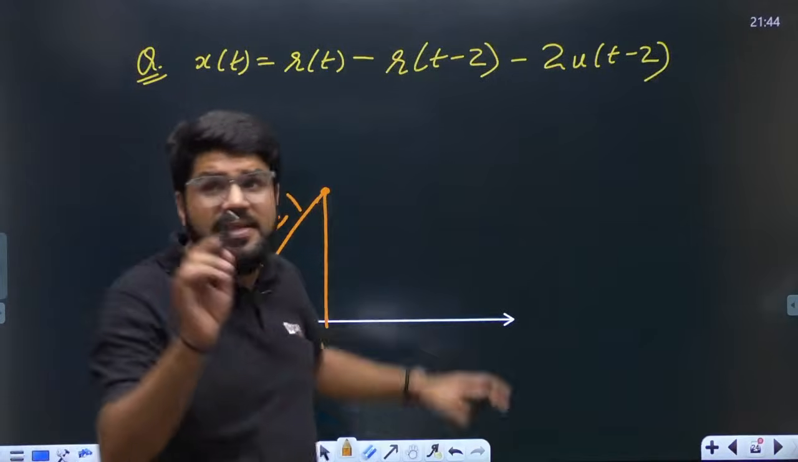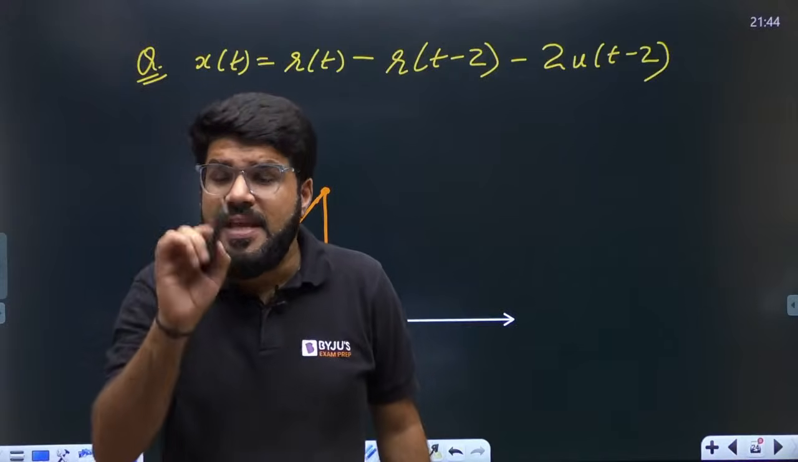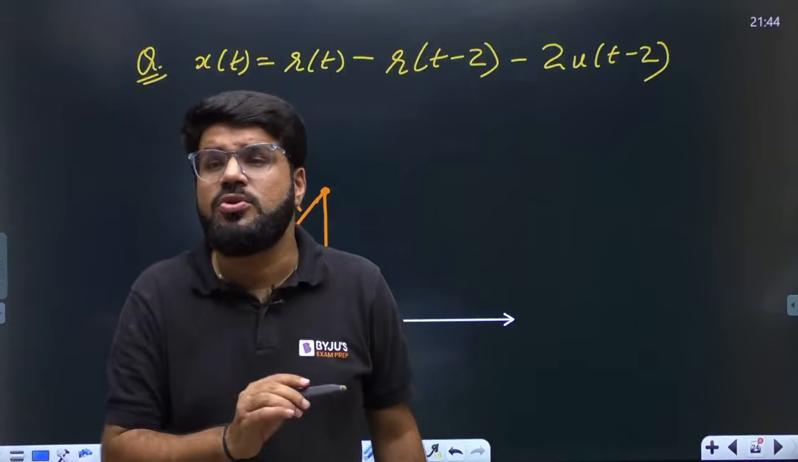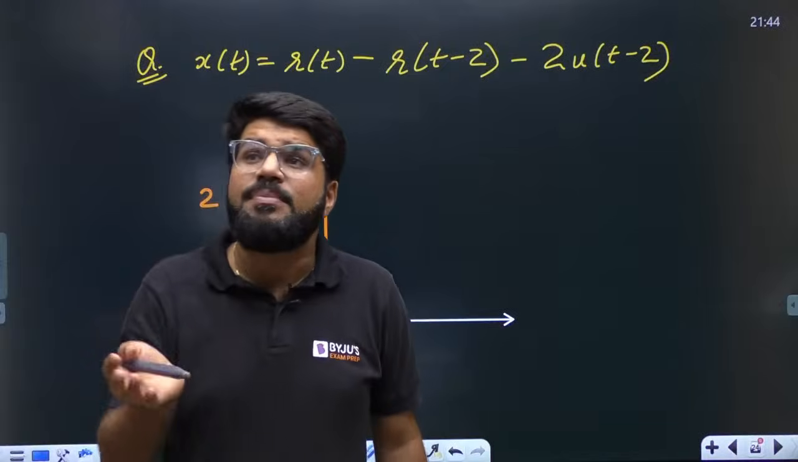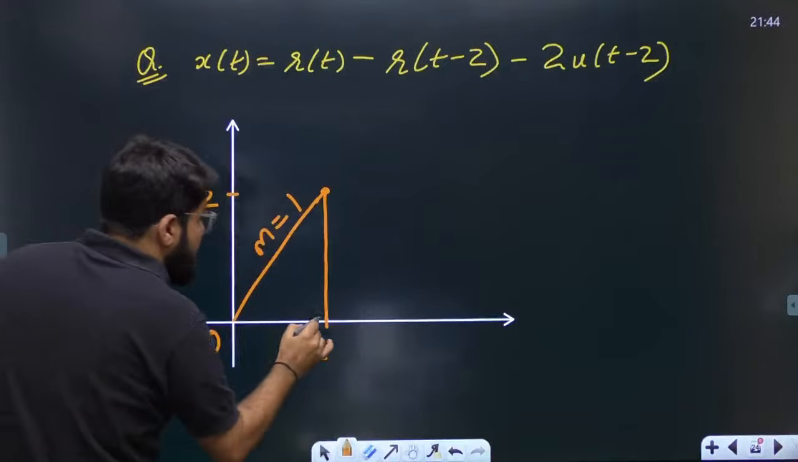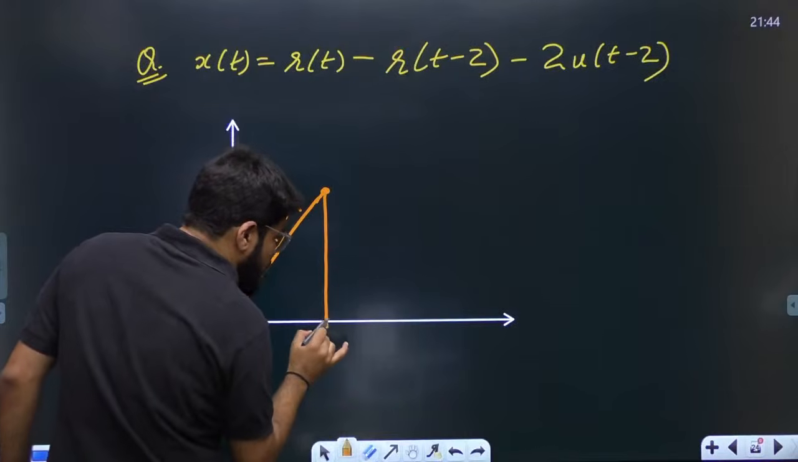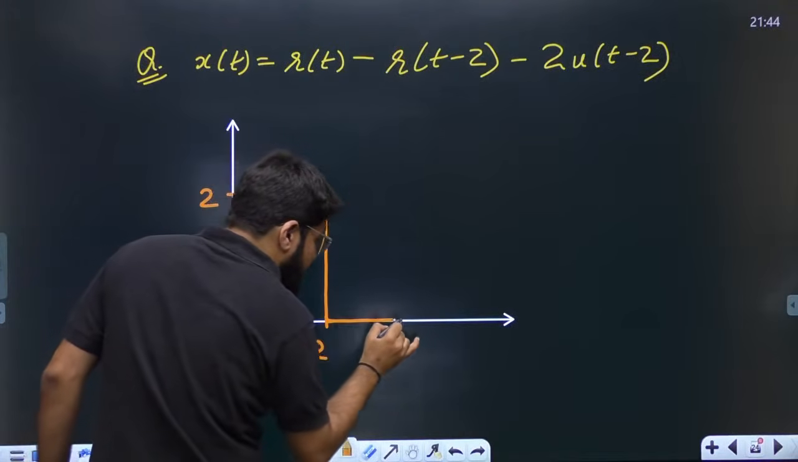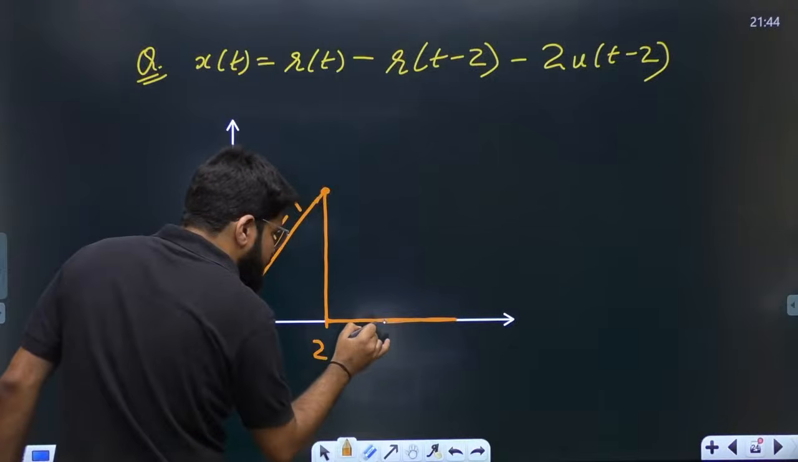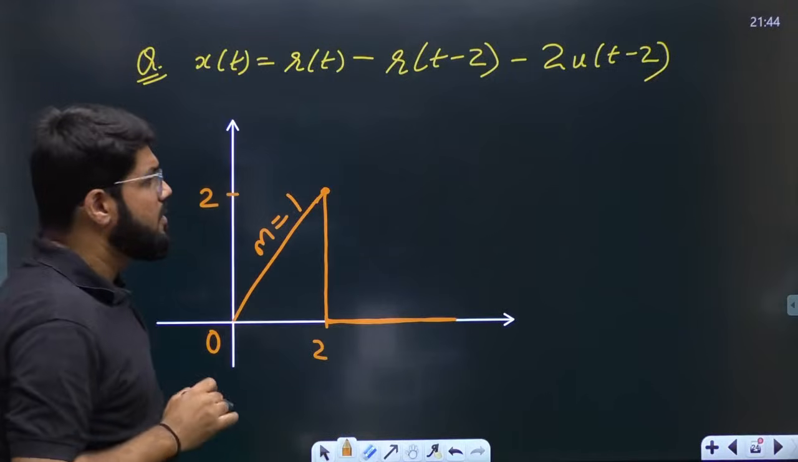But at the same point, there is a ramp signal also. So what will happen? The ramp signal will change the slope. So 1 minus 1, 0 slope. 0 slope means now you will be running along the x-axis. That is the answer.